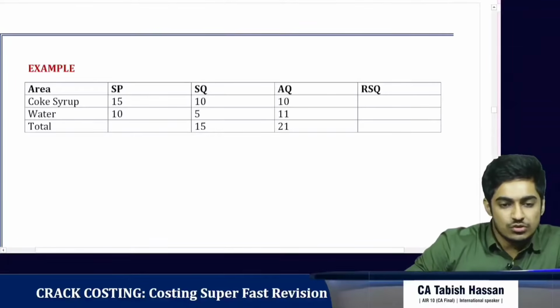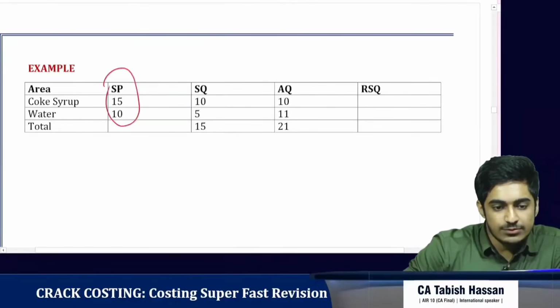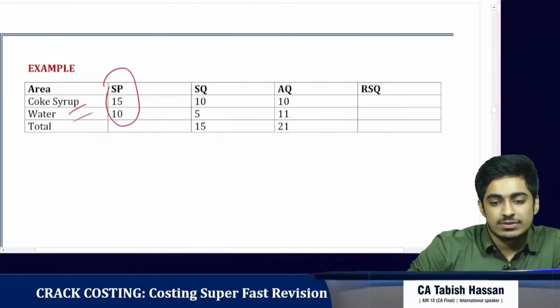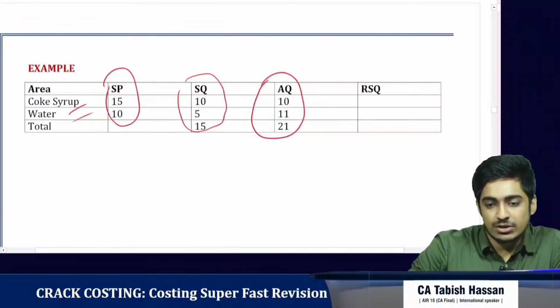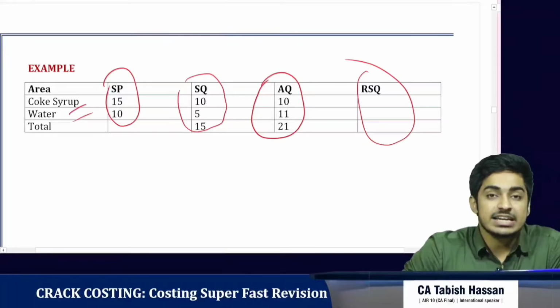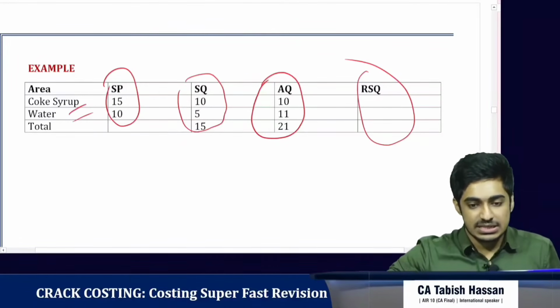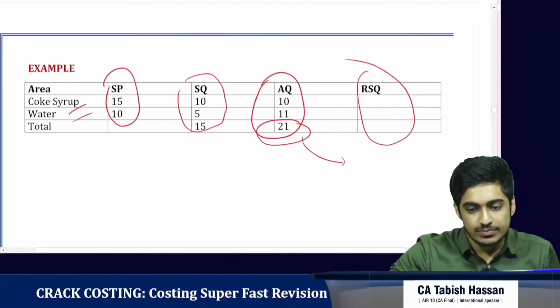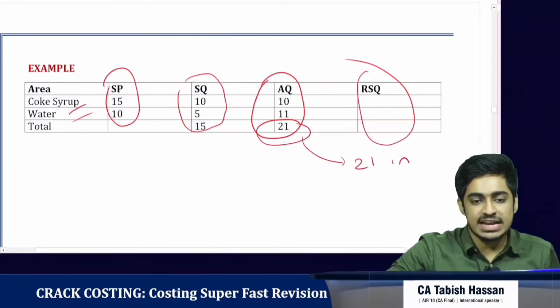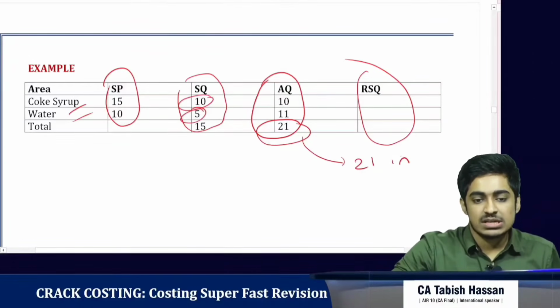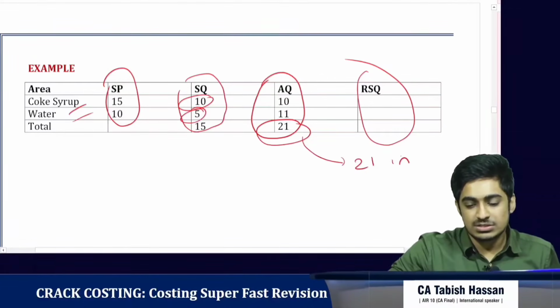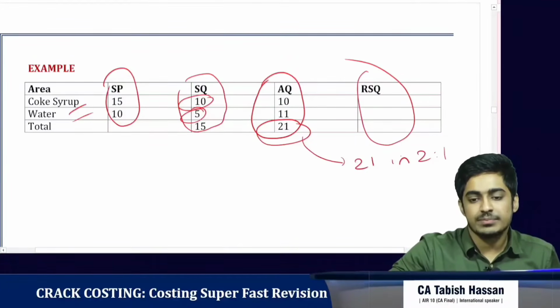So now let's see an example here. We have the standard price, we have two inputs. We have the standard quantity, we have the actual quantity. Now let's get the revised standard quantity. What is revised standard quantity? It is actual quantity in the standard mix. That is actual quantity 21 in the standard mix. What is standard mix? 10:5, that is 2:1. So how do I get it? 14 and 7.